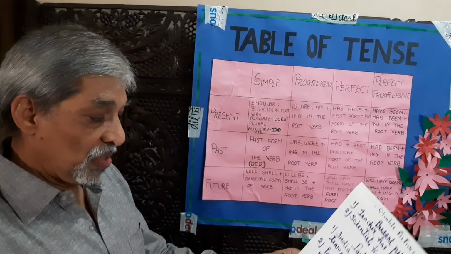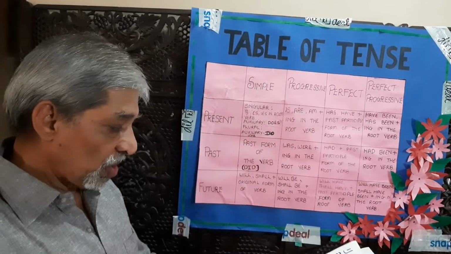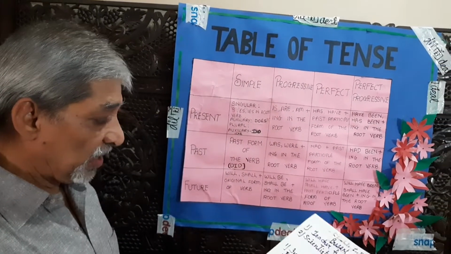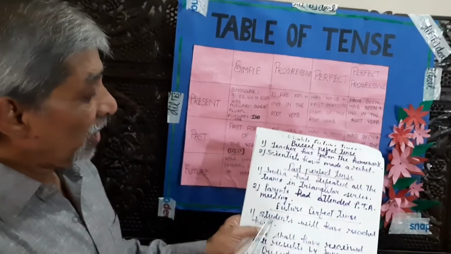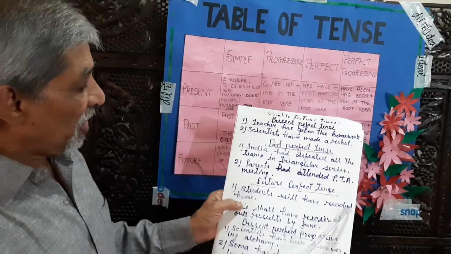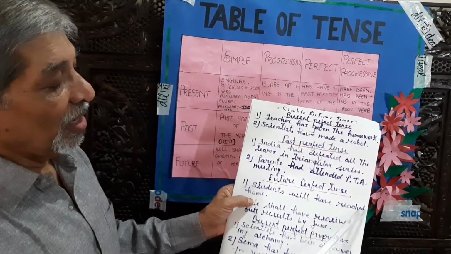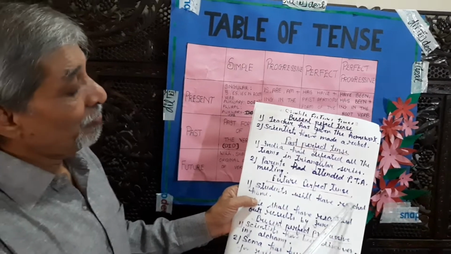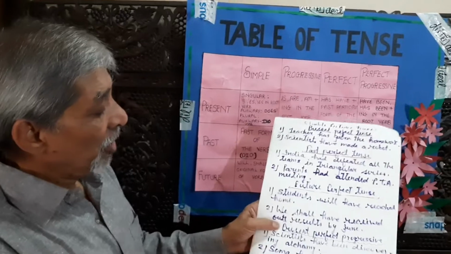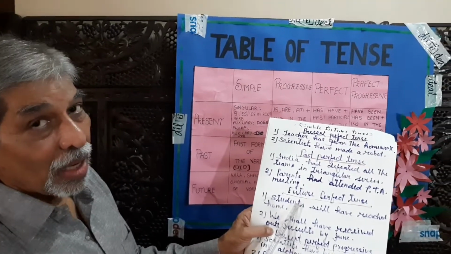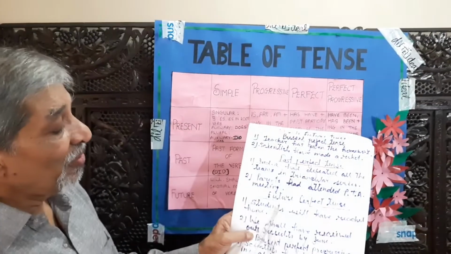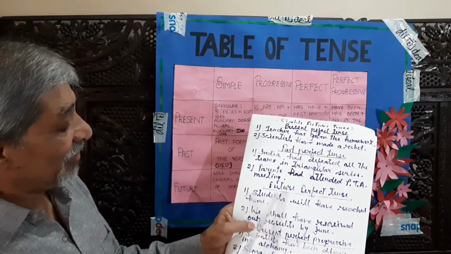Take the examples of the future perfect tense. Students will have reached home. Will have, auxiliary verb. Reached is the past participle form of the verb. So this is a future perfect tense sentence.